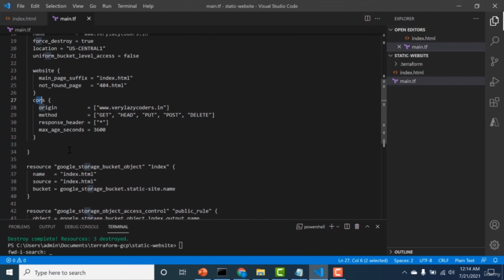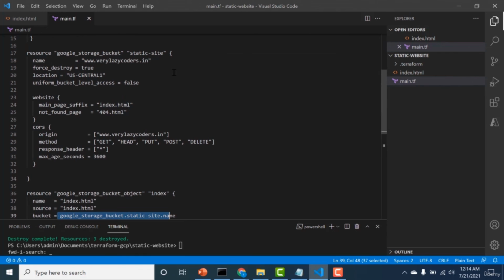After you've created the bucket, the next thing you need to do is create an object within that particular bucket. To create the object, you need to use the Google Storage Bucket Object. And then you need to give the name for that particular object, which would be index.html again. And then you also need to give the source. The source is the source file that I have in my local, which is again the index.html file. And then you need to give the name of the bucket within which you want your object. So this name corresponds to the bucket that I would just create.